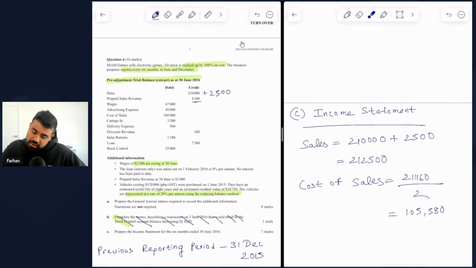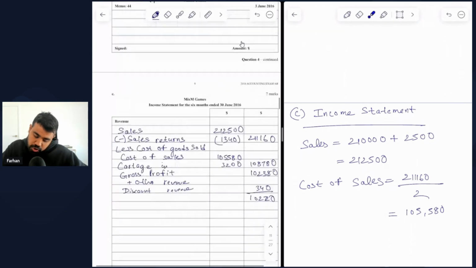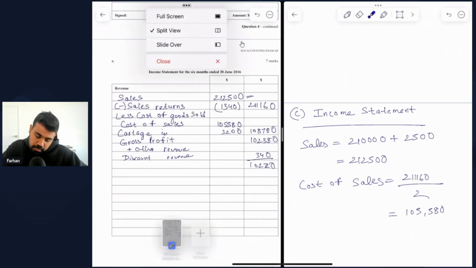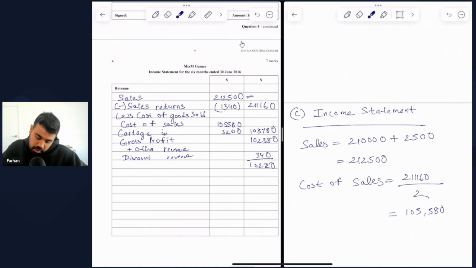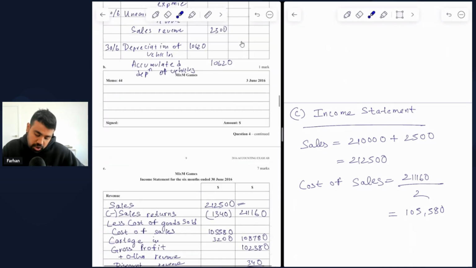So the total sales in that case becomes $212,500. All right, so that is what we include here. So sales, $212,500. Then we are subtracting sales returns of $1,340, and we get net sales of $211,160. So sales returns refer to a reduction in sales.